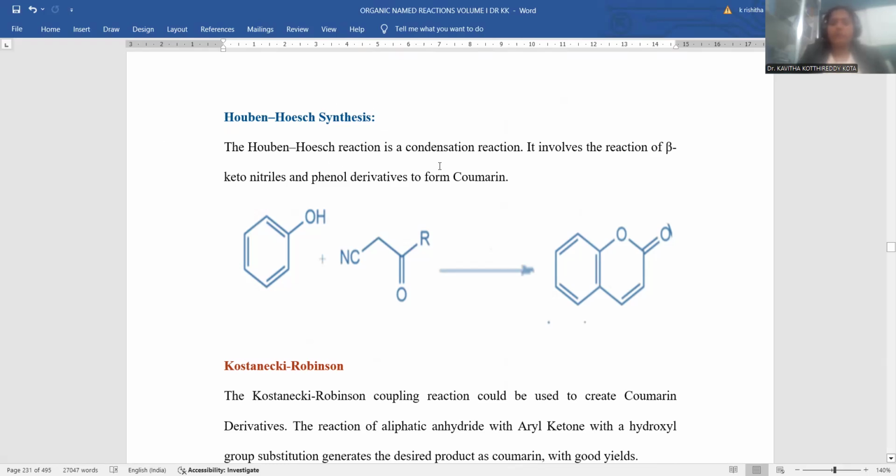This is the Pechmann synthesis, a condensation process, and ketonitriles are taken. This is called a ketonitrile, and the other starting material is the phenol. Ultimately, you can achieve coumarin as the final product. In order to achieve this, the lone pair of electrons on the oxygen combines with the carbonylic carbon atom. Whenever this takes place, and ultimately another carbon takes part in the ring cyclization, you can notice unsubstituted coumarin as the final product.